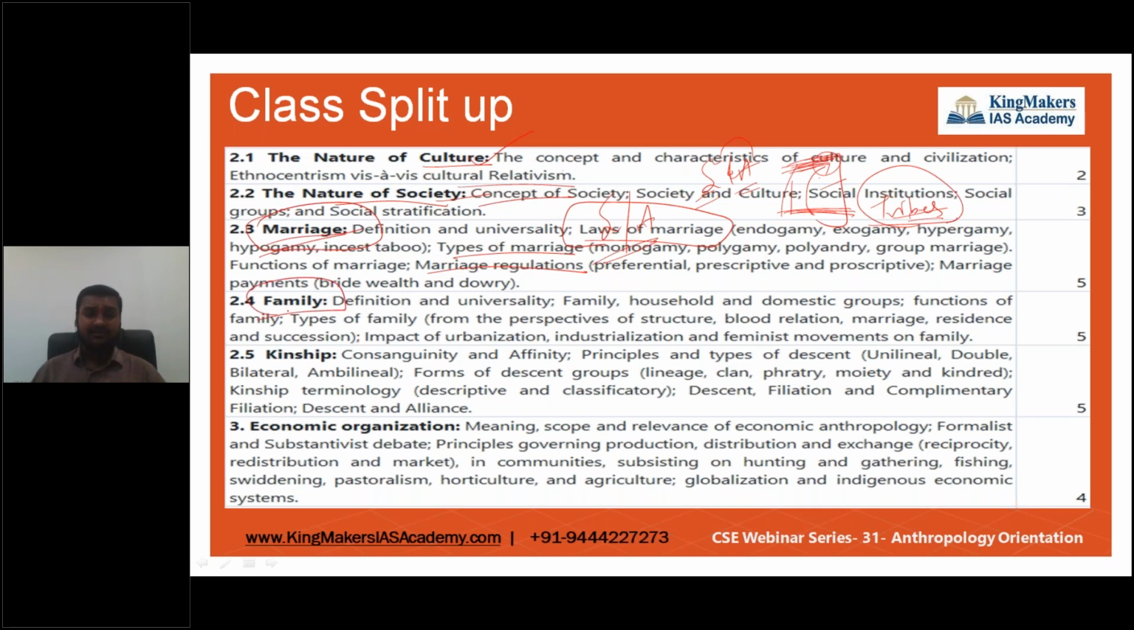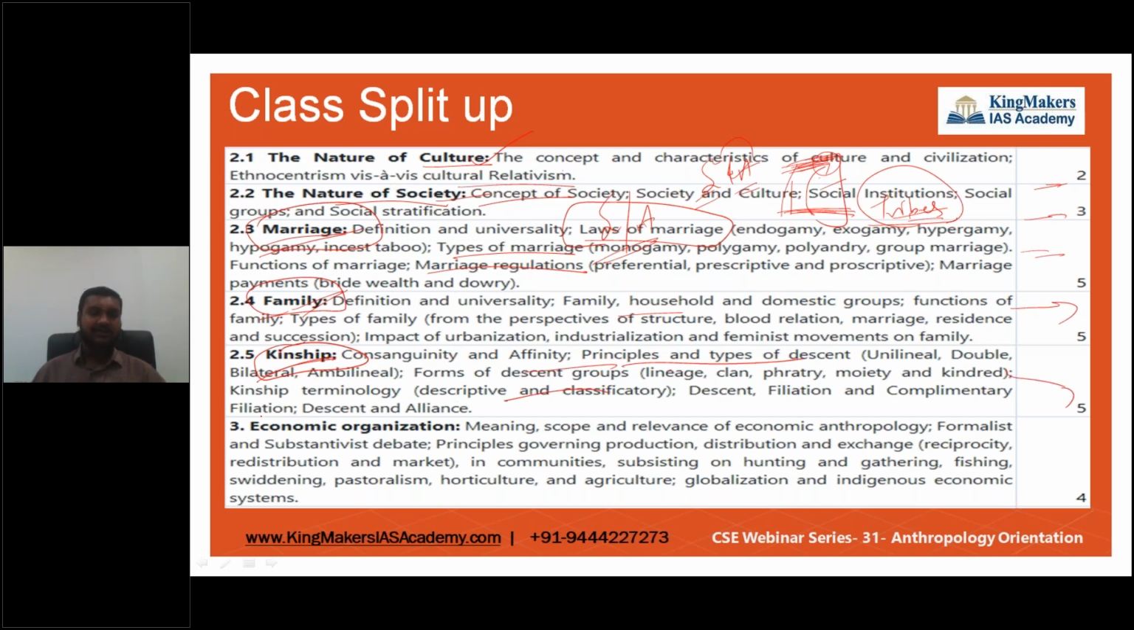Next comes the concept of family. Why do you need a family, and what is it? Next is the concept of kinship, that is, your relatives. That's what you call it. What are the principles of this? We're going to see it in detail. I've classified all those classes here, showing how many hours we're going to take for each.